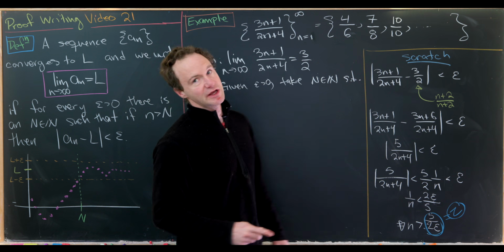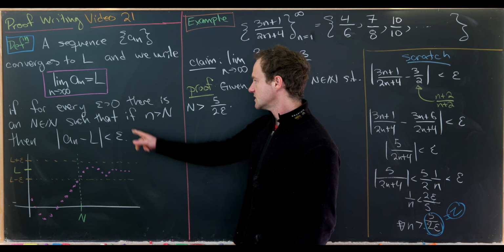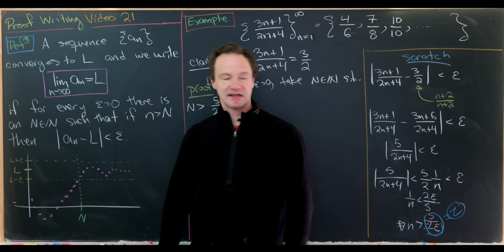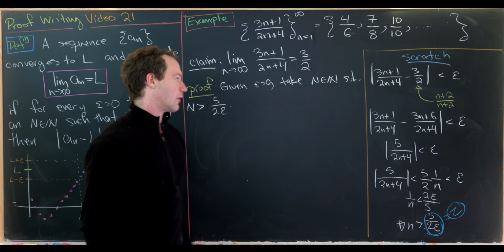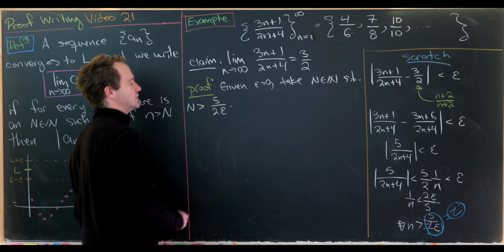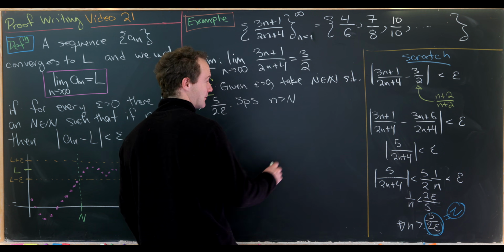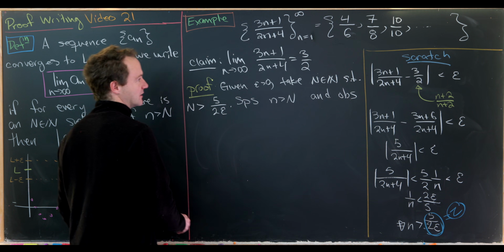Okay, and now looking over here at the definition, we need to prove this conditional. So if little n is bigger than capital N, then a sub n minus L is less than epsilon. This is our a sub n minus L less than epsilon in our case. Okay, so let's get to it. So let's suppose that little n is bigger than capital N and then make the following calculation.